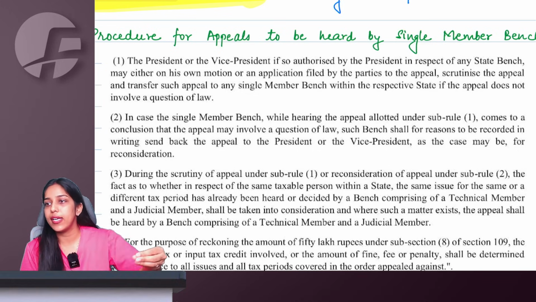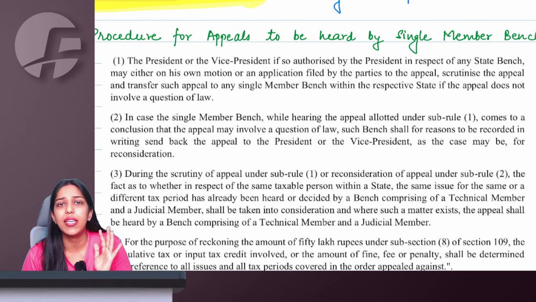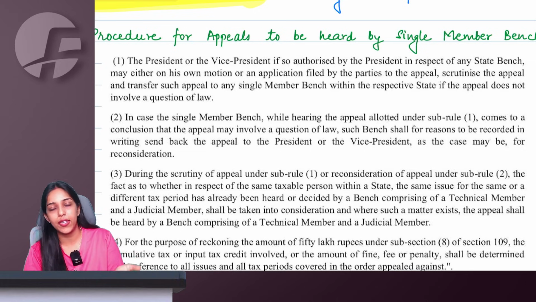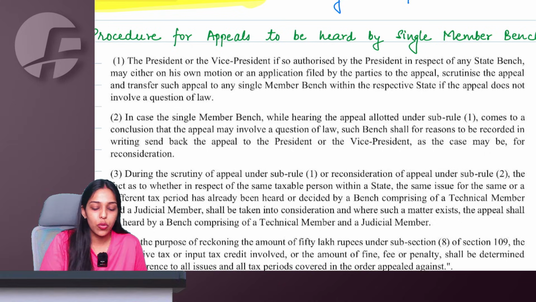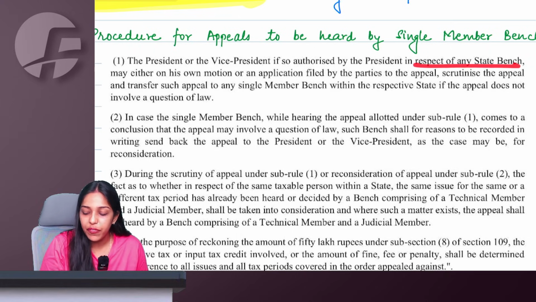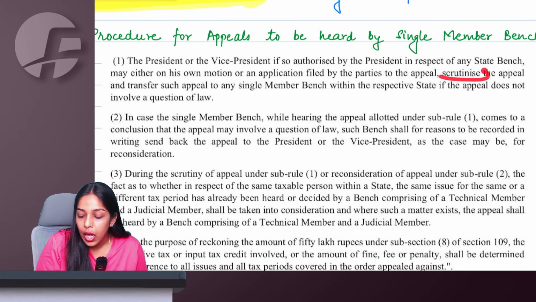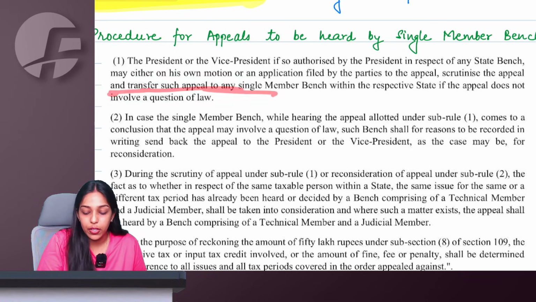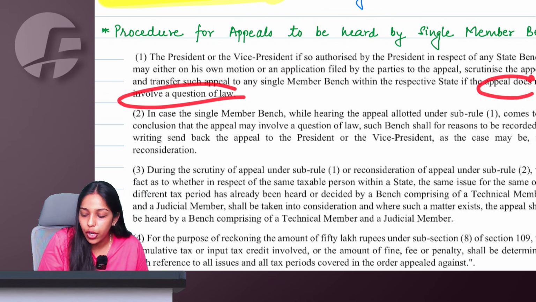So whenever a case is coming, they will see whether there is any question of law being involved. No. So can we give this case to a single member bench? This decision will be taken by the president, or if authorized, the vice president, in respect of any state bench, either on own motion or on an application filed by parties to the appeal. They will scrutinize whether transfer of such appeal to a single member bench can be made or not if there is no question of law.